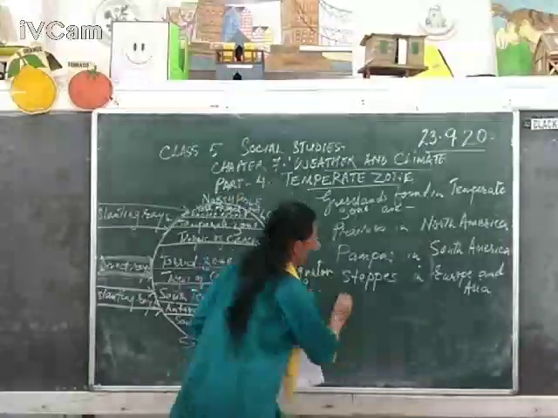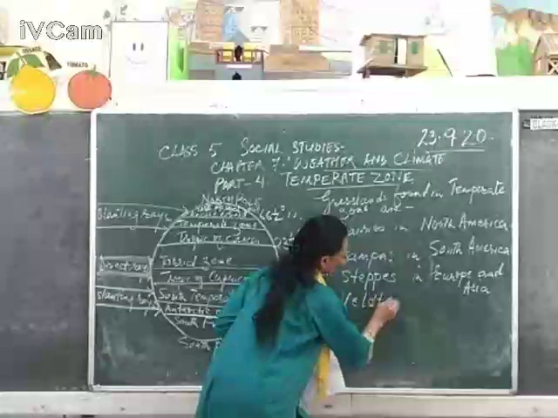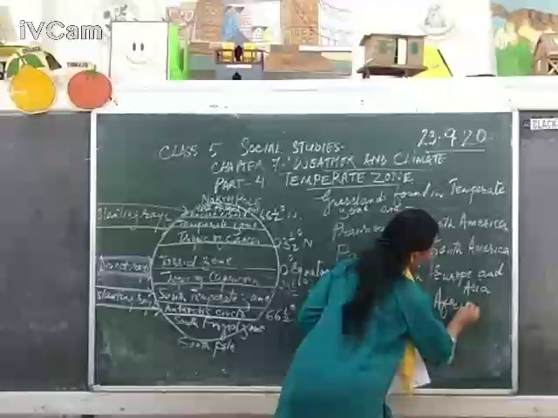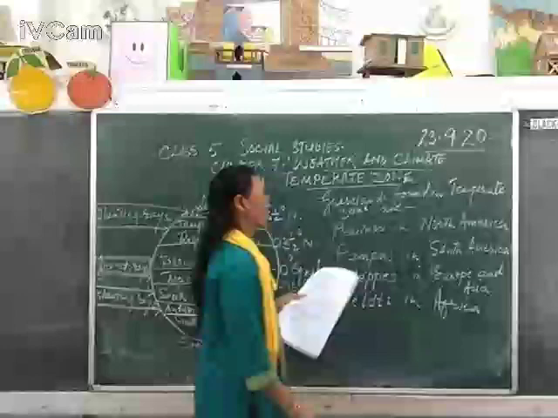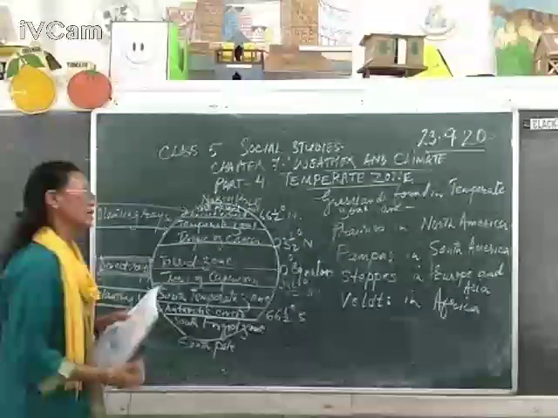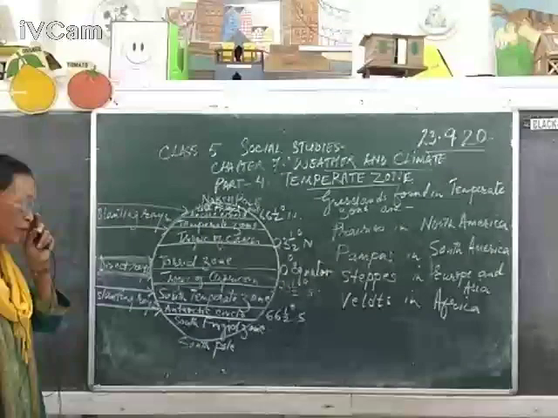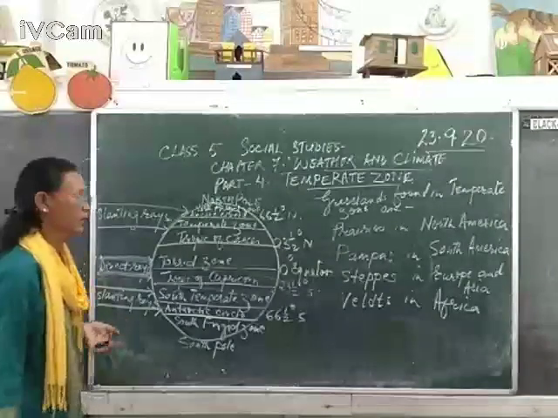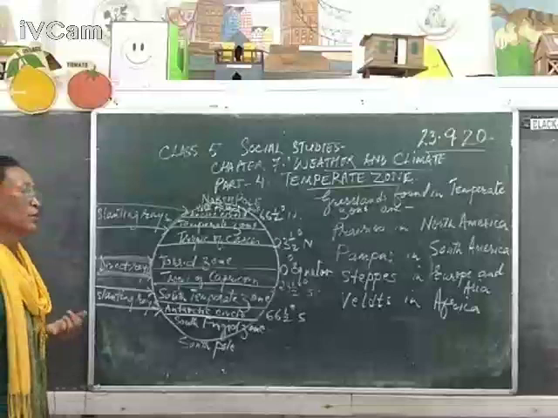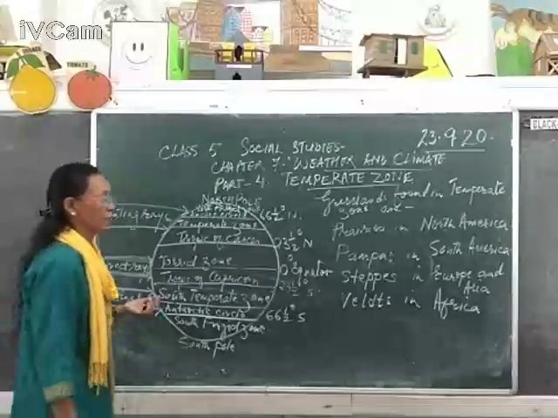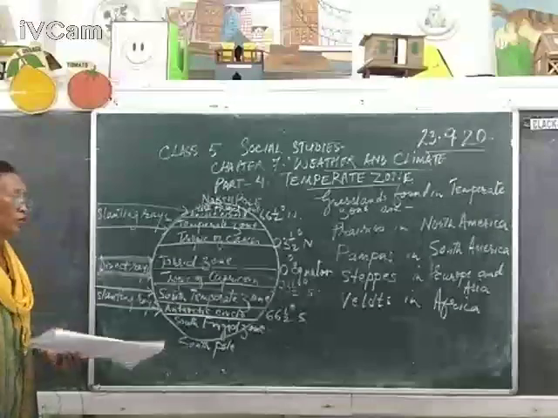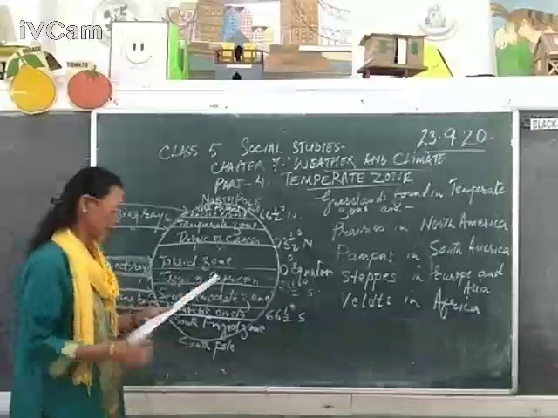And the last one we have is veld in Africa. So these are the famous grasslands found in this region called the temperate zone. Once again I repeat: prairies in North America, pampas in South America, steppes in Europe and Asia, veld in Africa.